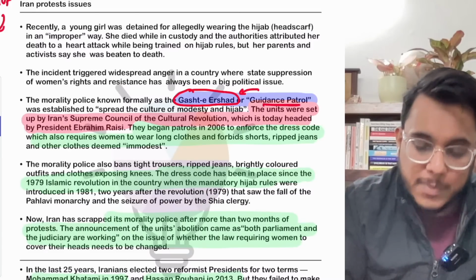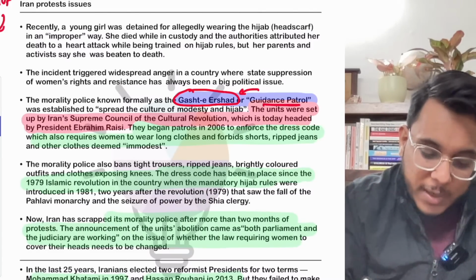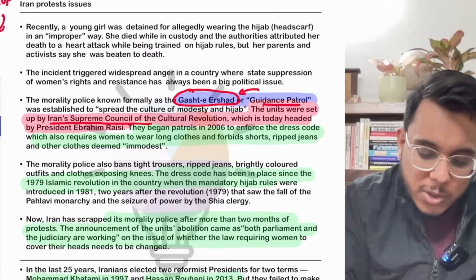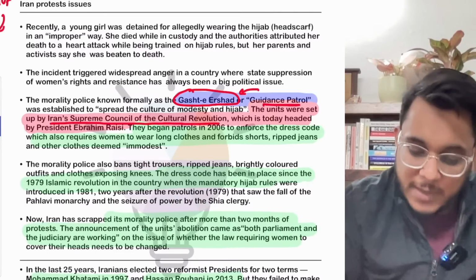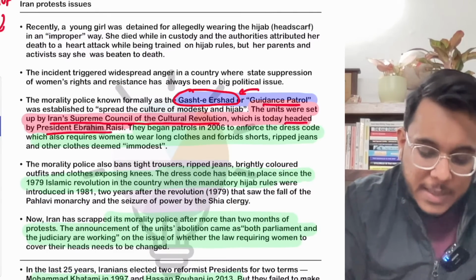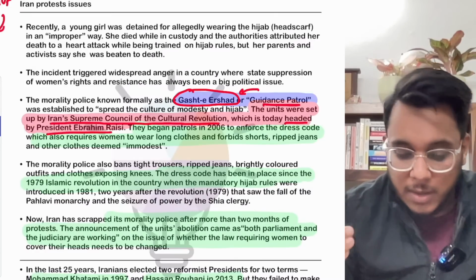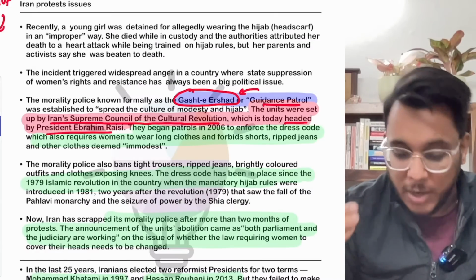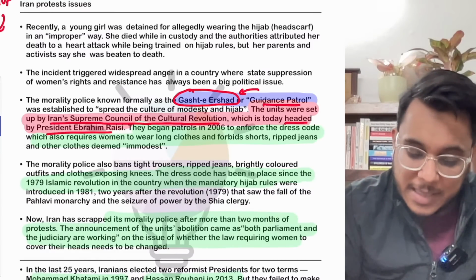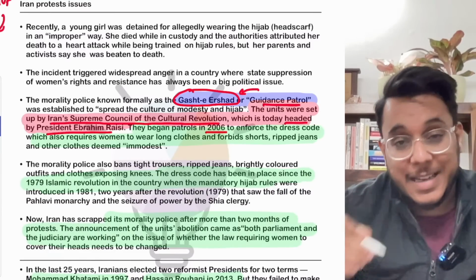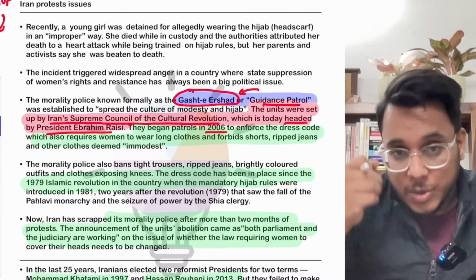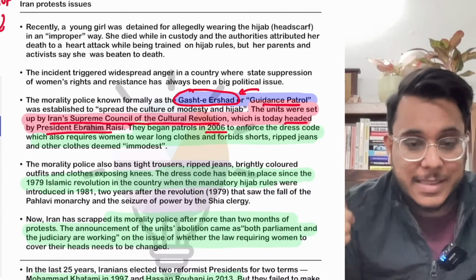Now these were the guidance patrols, and these guidance patrols were established by Iran's Supreme Council of the Cultural Revolution, which is today headed by the president. Now this Gashte Ershad, or these morality police, started to patrol in 2006, and they enforced a strict code of dressing on women.